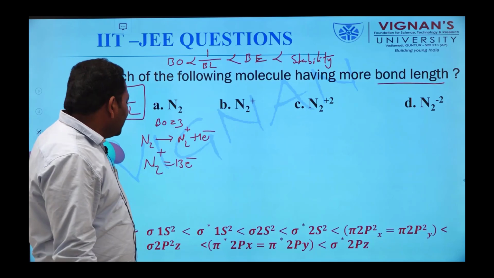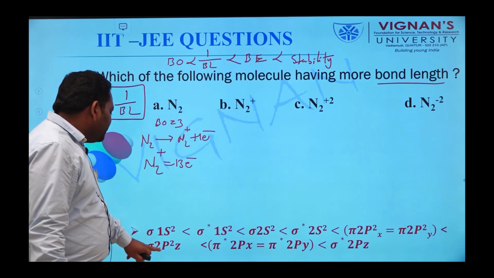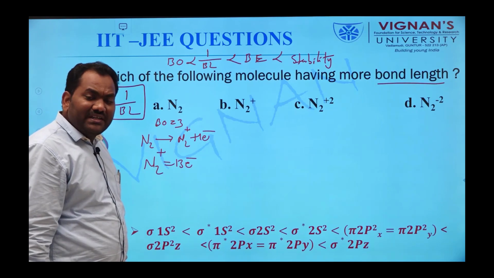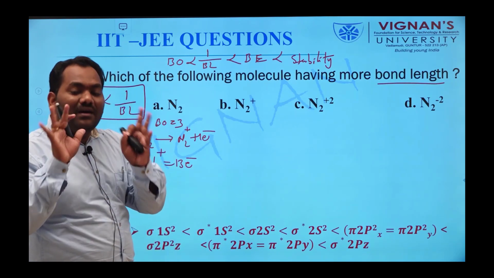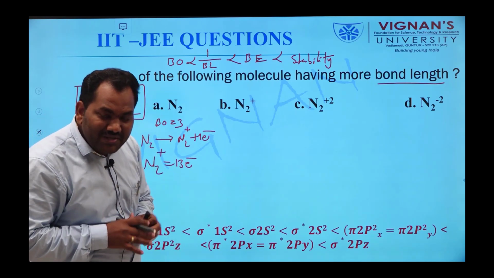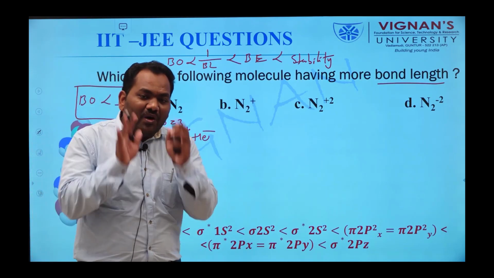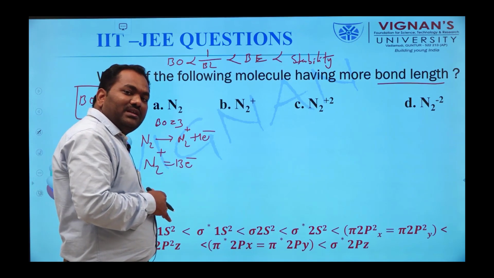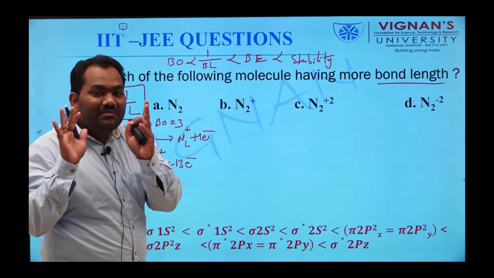Here the last electron enters the sigma 2p Z orbital. It is nothing but a bonding molecular orbital. That's why we have to remove the electron only from this bonding molecular orbital, that is sigma 2p Z.